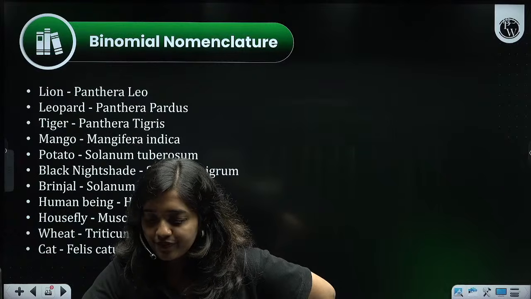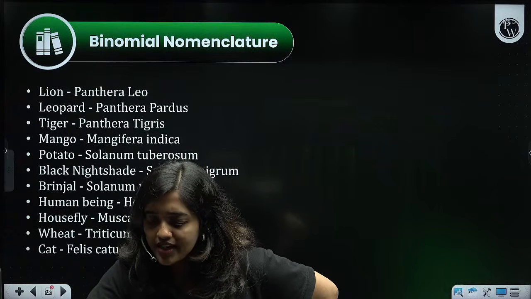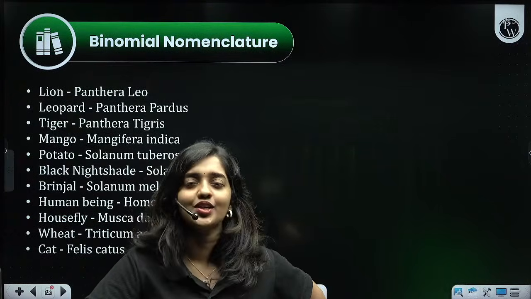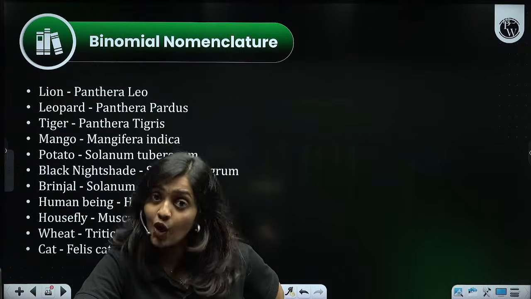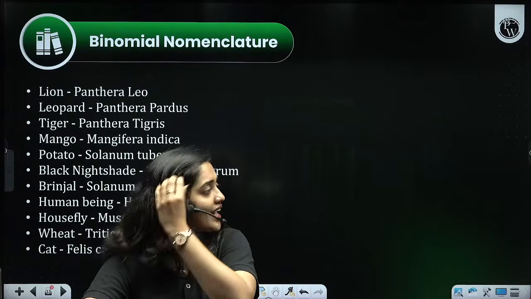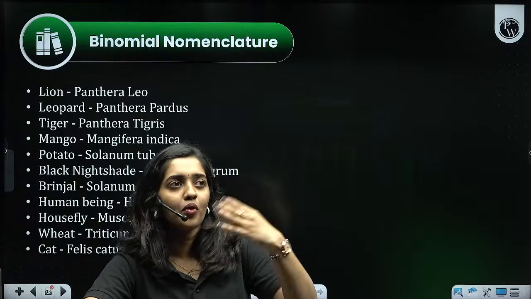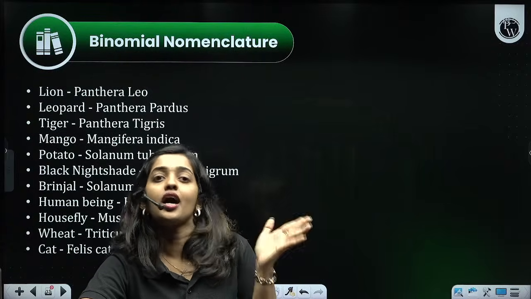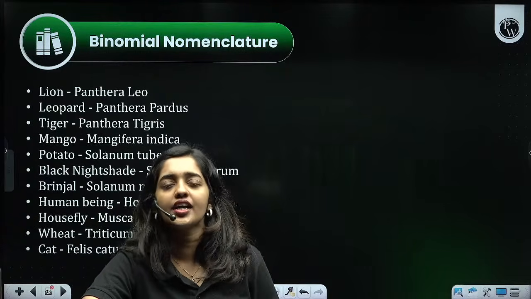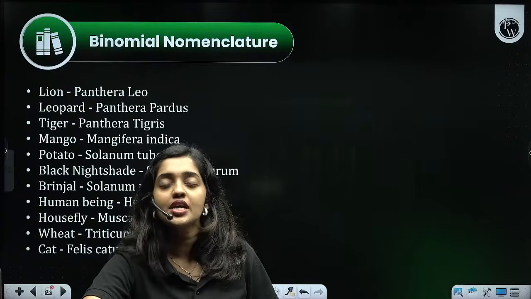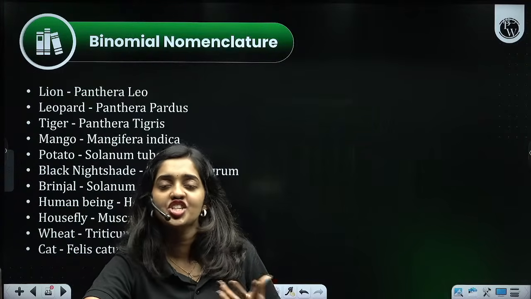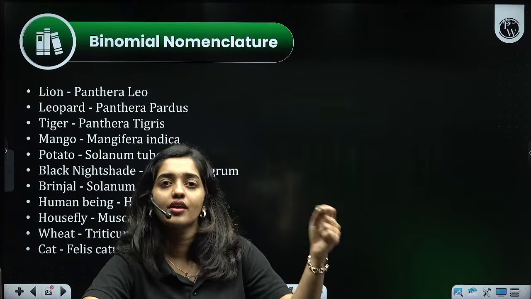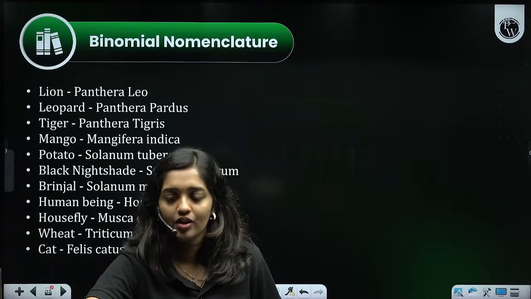Okay. Ma'am, why is nomenclature not widely used? Who said nomenclature is not widely used? Nomenclature is widely used in biology. When you go for higher studies after 12th standard, in all the international books, all international editions and writings, we use organisms by the scientific name only.